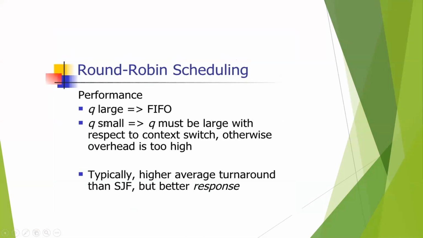And if the time quantum is small, then time quantum must be large with respect to context switch. Otherwise, overhead is too high. What is overhead? Time taken to swap in and swap out the process is termed as overhead. Typically, higher average turnaround than shortest job first, but better response.